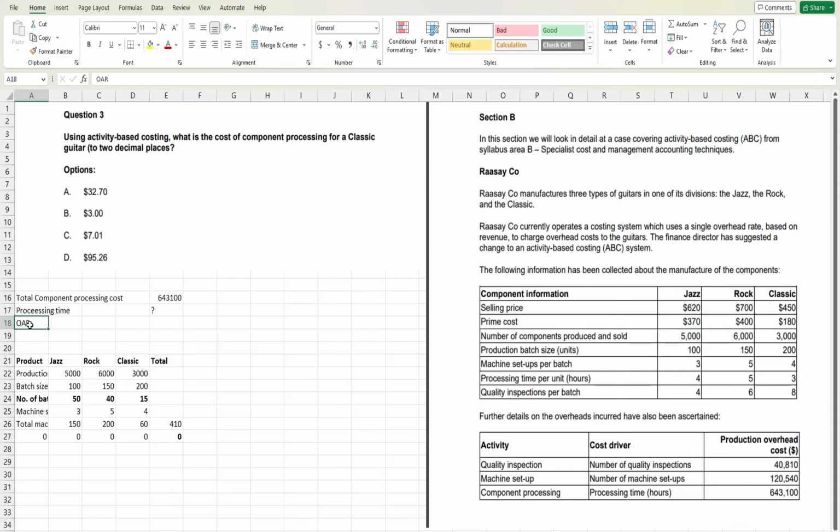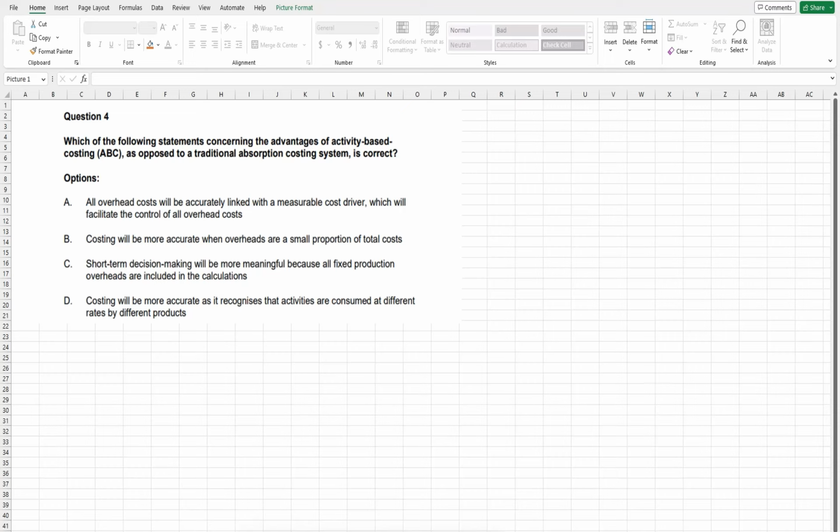So basically, if there is a term like accurately, always, never, just hold a second and try to figure it out. Is that the case? We can't allocate the cost accurately to all of the cost drivers, right? So it won't be correct. For B, it says costing will be more accurate when overheads are a small proportion of the total cost. See, ABC costing is more suitable when the proportion of overhead is large, not small. So that's why it's again incorrect.